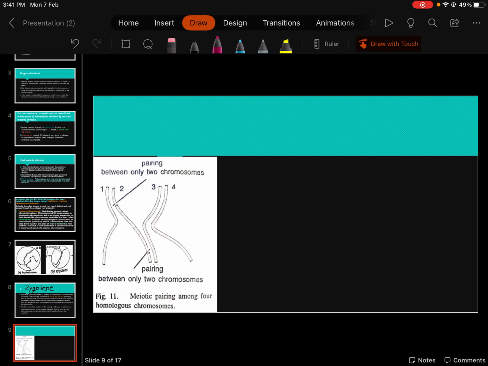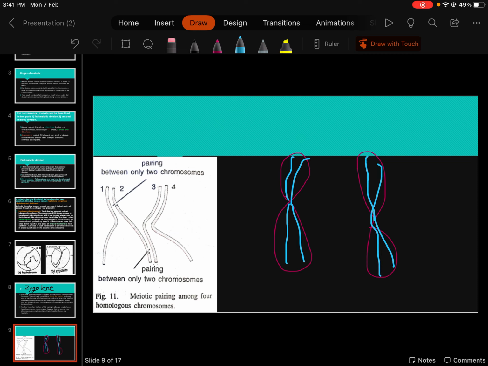One chromosome has 2 strands of DNA, and the other homologous chromosome will also have 2 strands of DNA.